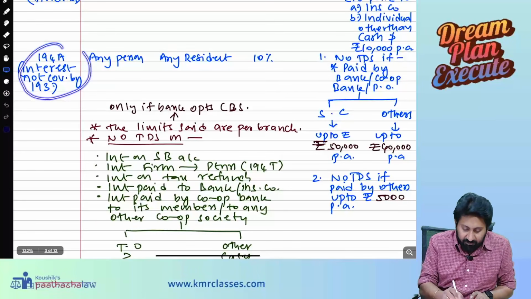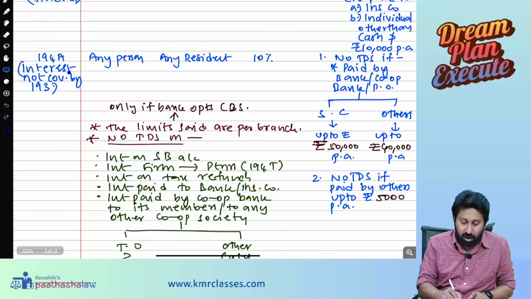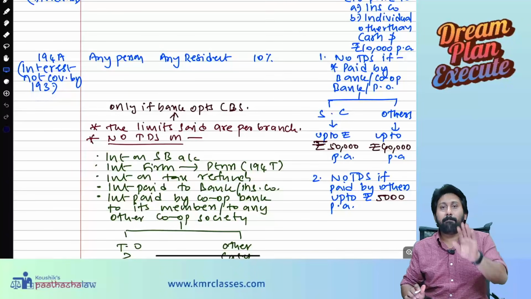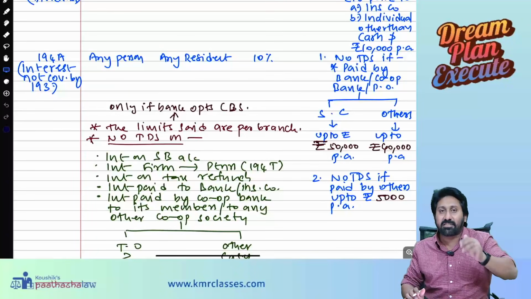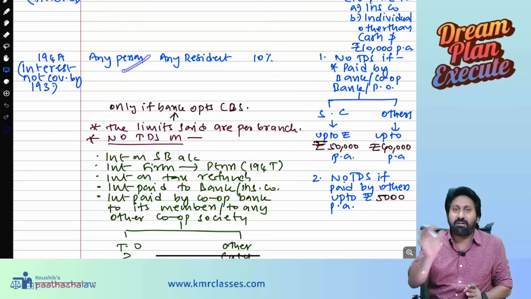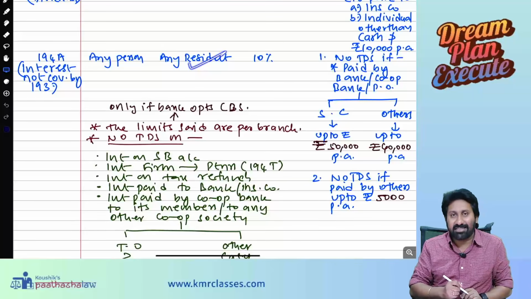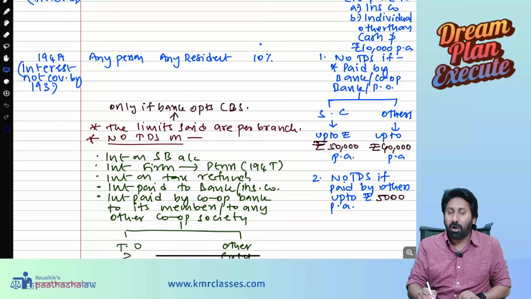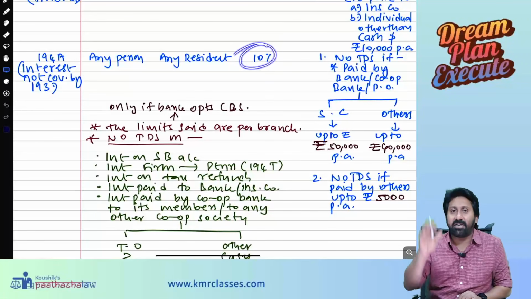Next, 194A: interest on any kind of investment other than 193, meaning bank deposit interest, FD interest, recurring deposit interest. Any person, whoever is paying, bank, financial institution, lender, anyone, paying to a resident. What are they paying? Interest, on security other than security. How much do they have to deduct? 10% TDS on this also.